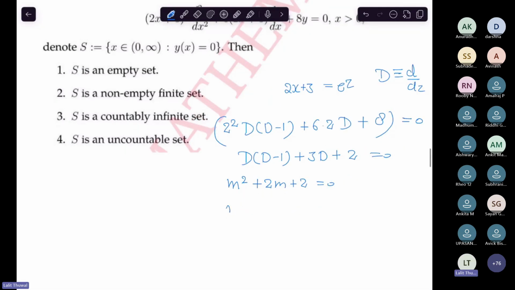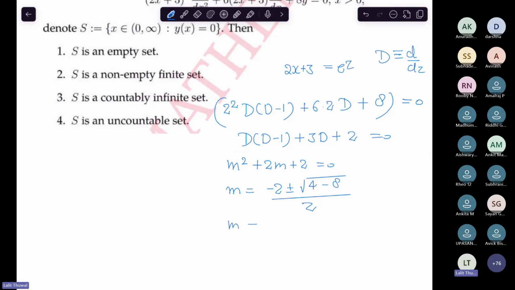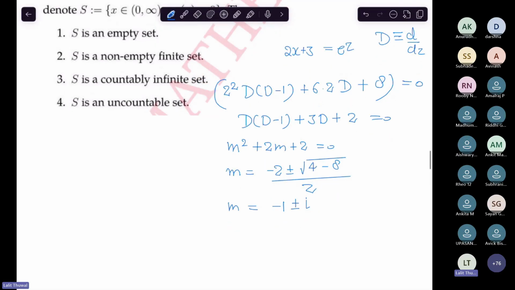So the roots of this equation are minus 2 plus minus the square root of b squared, which is 4 minus 8, over 2. So this comes out to be minus 1 plus minus i.